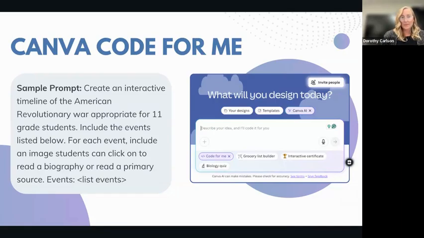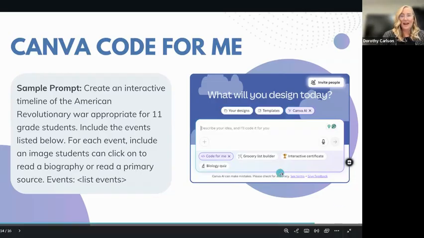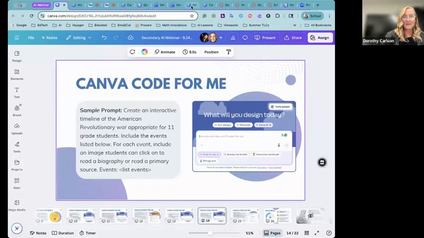In this one, we're going to switch subject areas and go to US history. So we're going to create an interactive timeline for the American Revolutionary War, appropriate for 11th grade students. We're going to include the events listed below. And then for each event, I would like an image for students to click on to either read a biography or read a primary source that relates to that event. If you notice, I didn't list the events in this prompt, but I'll show you what it looks like here in just a moment. So let's go take a look at Canva Code for Me.